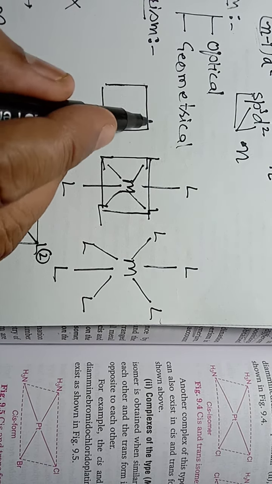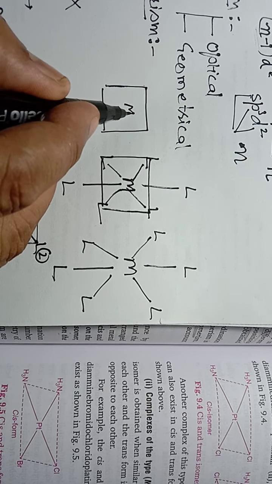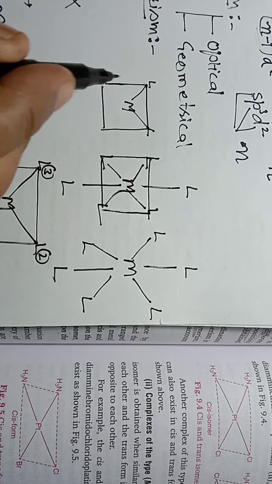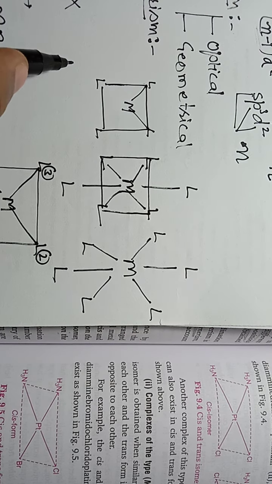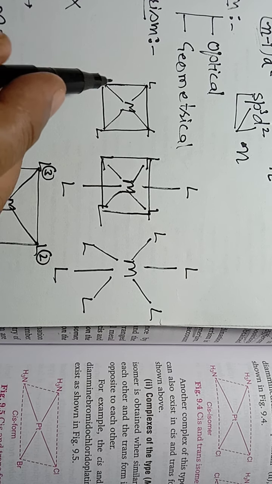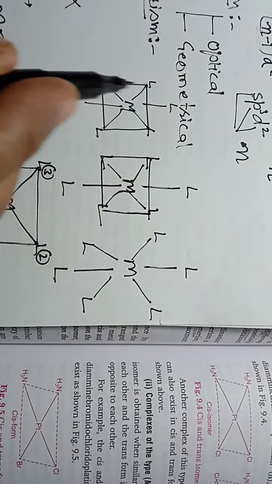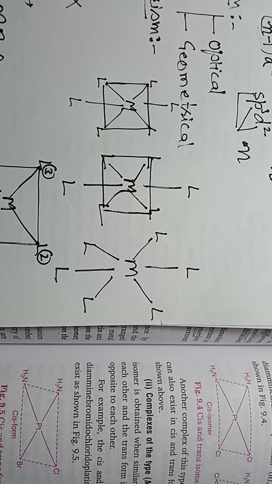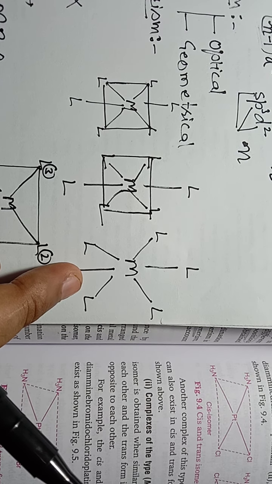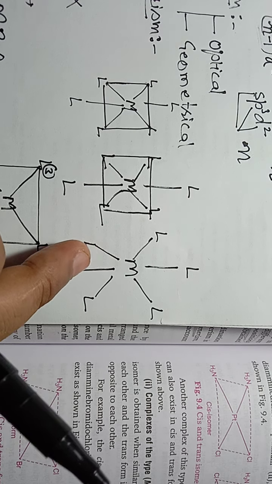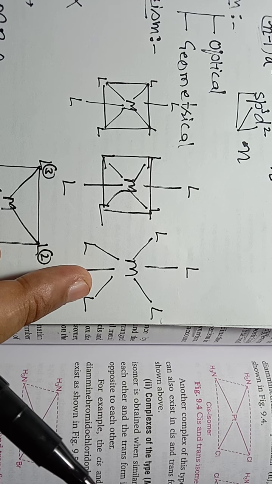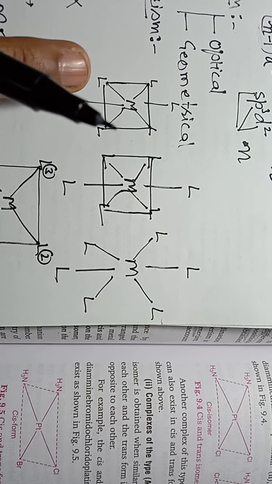Okay, so you will draw a box. In the center you will show the central metal atom, and these four corners will belong to four ligands. This will be a square planar structure, and for octahedral you will show two more ligands in this way. This will be an octahedral structure. It means you are not going to show your structure in the other way. Okay students, that way of forming the structure you will not be able to represent properly, and it can also confuse. So you will draw in this way.